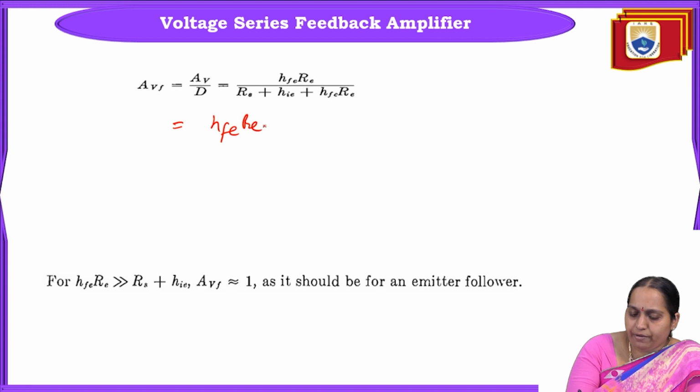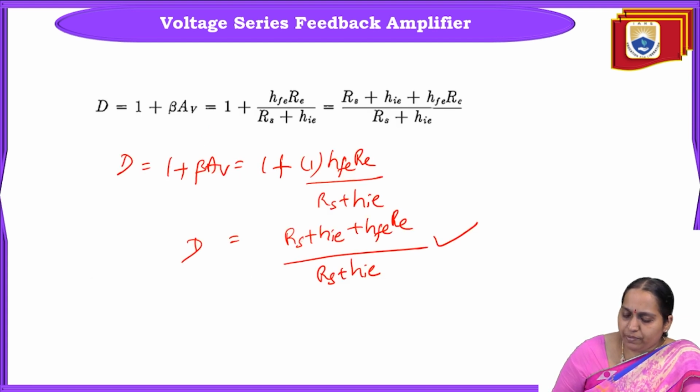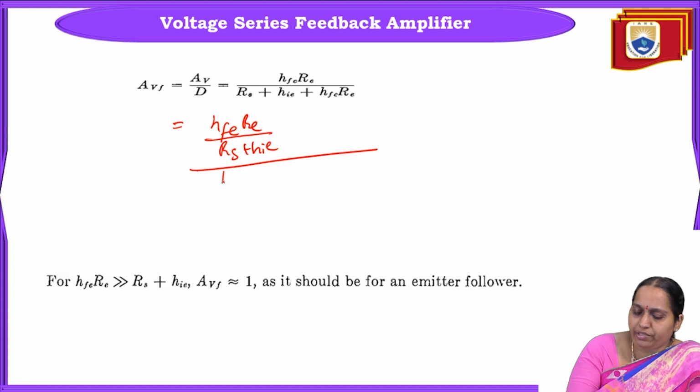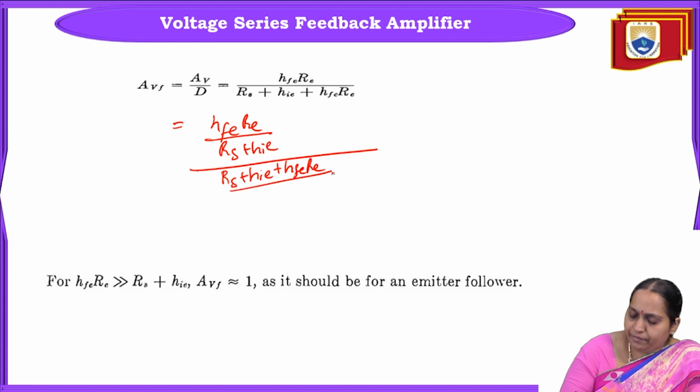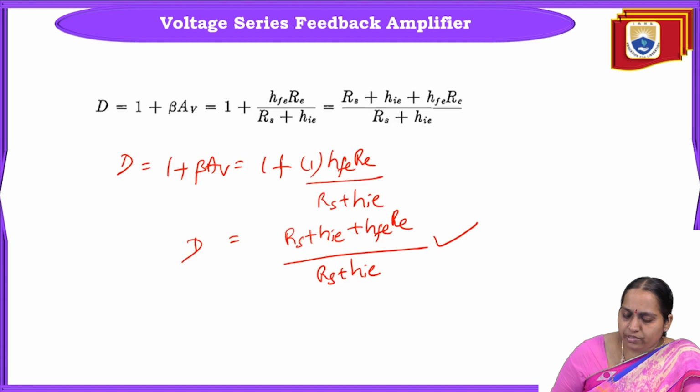HFE RE by Rs plus HIE divided by, and what was D? Rs plus HIE plus HFE RE. HIE plus HFE RE by, what was the denominator? Rs plus HIE.